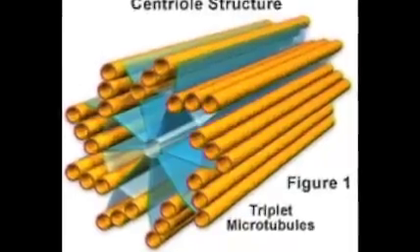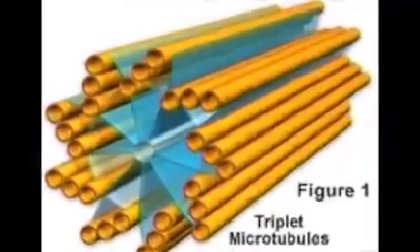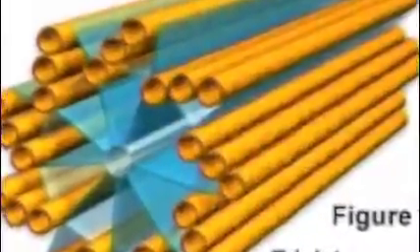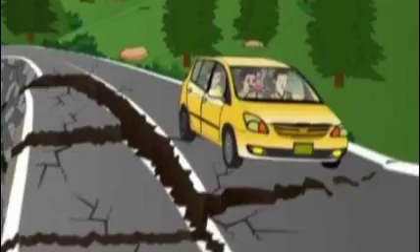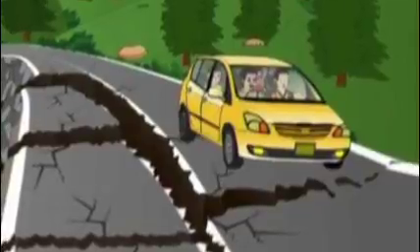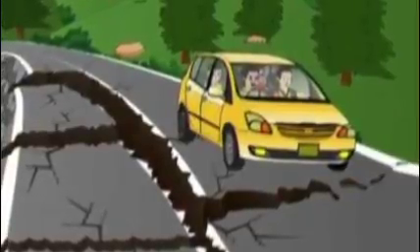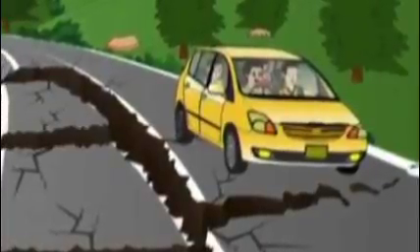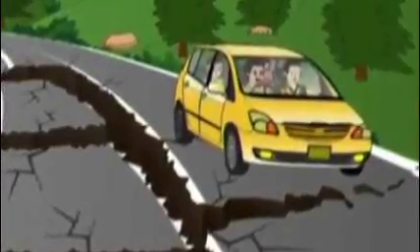Centrioles are like earthquakes. Centrioles help separate chromosomes during cell division. They help to separate the cell into two new cells. An earthquake occurs in Springfield that results in a crack through the middle of the city. This separates the city into two new cities because communication cannot occur over the huge crack between the two.